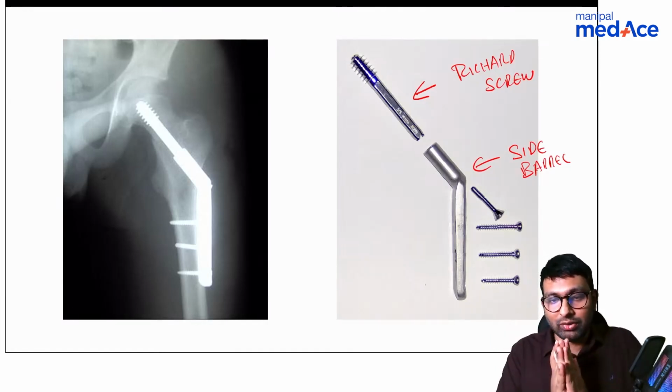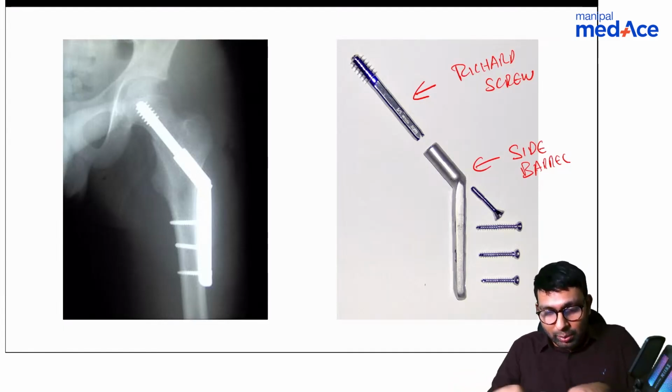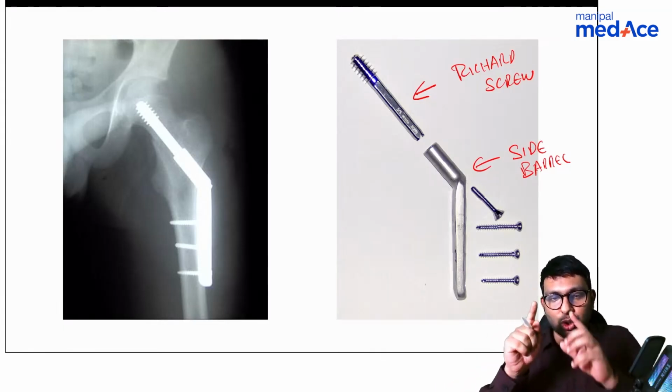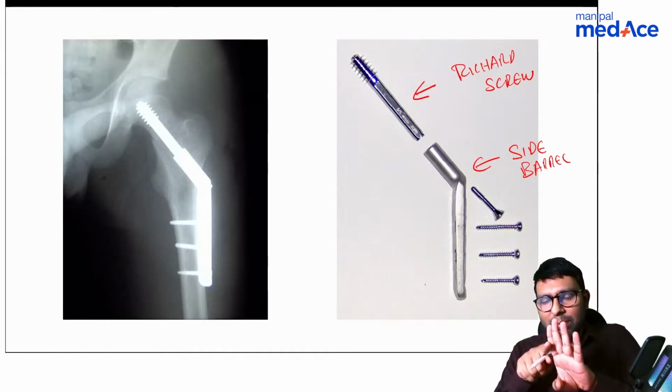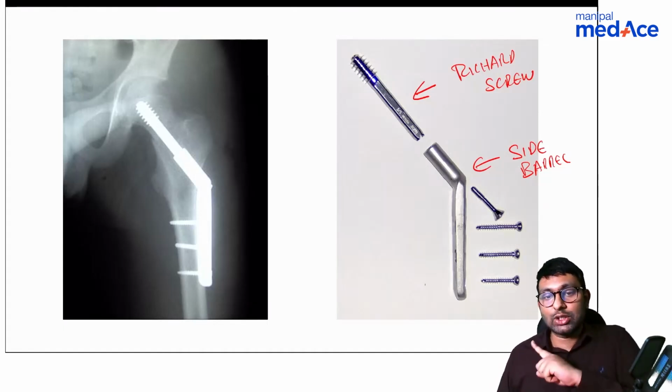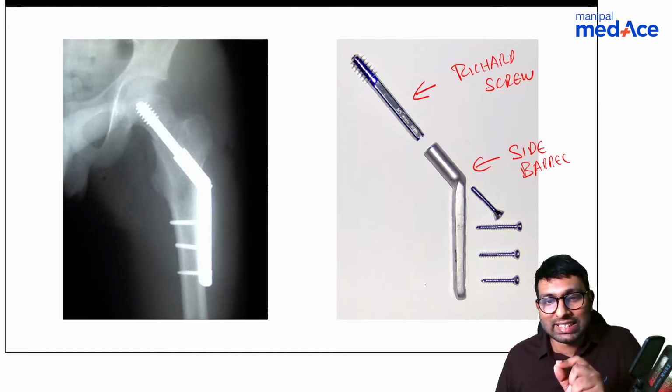Remember, whenever there is compression, whenever we put a plate also, we try to compress the fracture and then put a plate. Similarly here also, once you put that screw and that barrel plate, because of some amount of sliding between that screw and the plate, it will result in good healing. And that is the reason this is called as a dynamic hip screw or a sliding hip screw. Dynamic because there is movement.